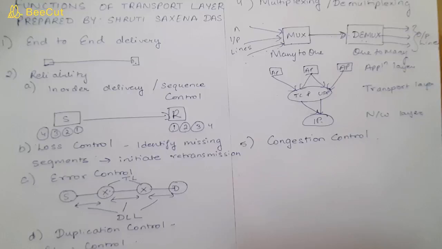In the TCP header also we have some fields which deal with congestion control. We can use those special bits which are present in the TCP header.